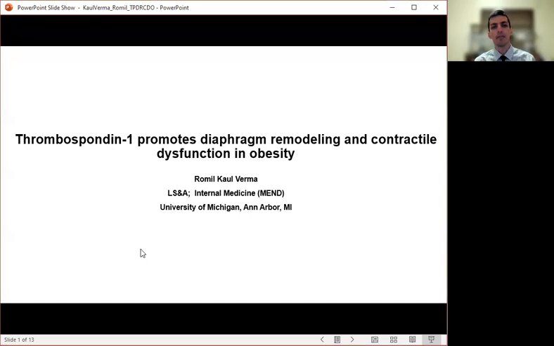I'm an undergrad at the University of Michigan and work with Dr. Chen and Buras to study the impact of metabolic changes on skeletal muscle biology. Our group recently showed that obesity causes anatomic remodeling and contractile dysfunction of the diaphragm in obese mice. Today, I'd like to make the case that a circulating extracellular matrix protein called Thrombospondin-1 contributes to these pathologic changes and might therefore be an important regulator of breathing impairment in obesity.